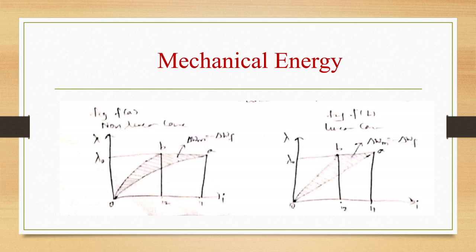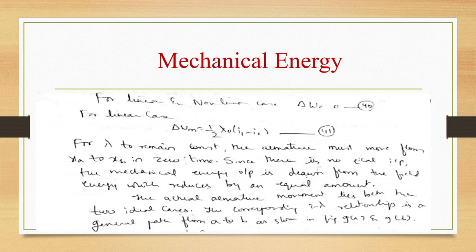Now delta Wm is equal to integral XA to XB f dx, that is minus delta Wf, since lambda is remaining constant, and that is equal to the decrease in field energy. Now the left side is for the nonlinear case and the right side is for the linear case. For both linear and nonlinear cases, delta WE is equal to 0, and for the linear case, delta Wm is half lambda naught into (I1 minus I2).